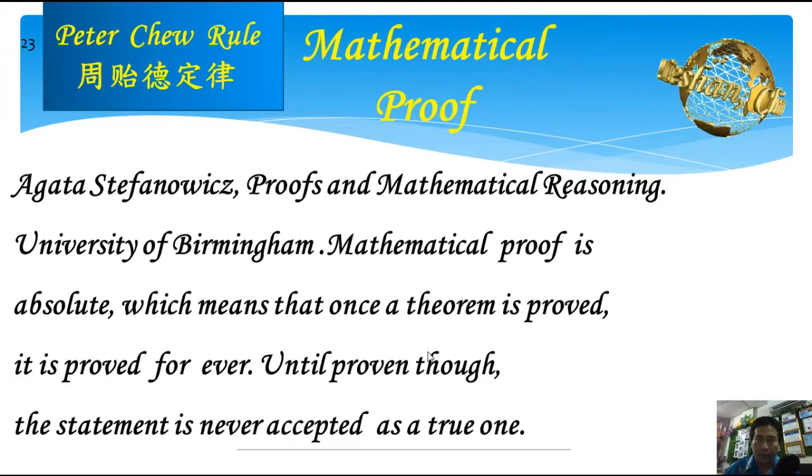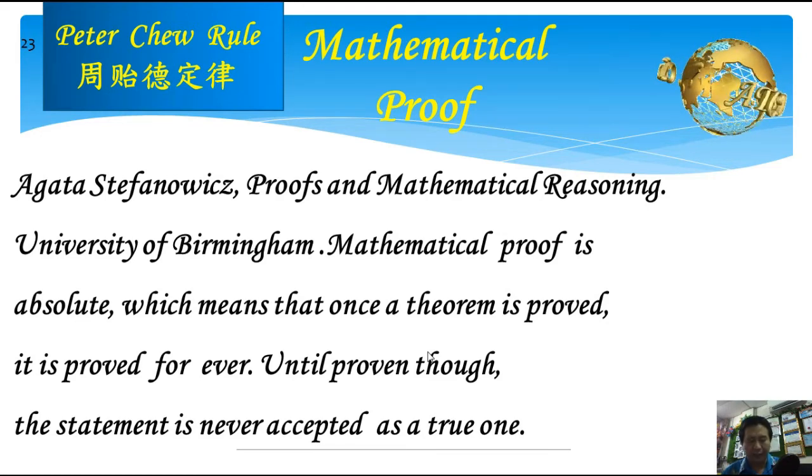I strongly agree with what was mentioned by Agata Stefanovich from University of Birmingham. Mathematical proof is absolute, which means once a theorem is proved, it is proved forever. Until proven, the statement is never accepted as a true one. In my view, no one can claim he created a rule unless he can prove it, as same as no one can conclude someone is guilty unless he can prove it.